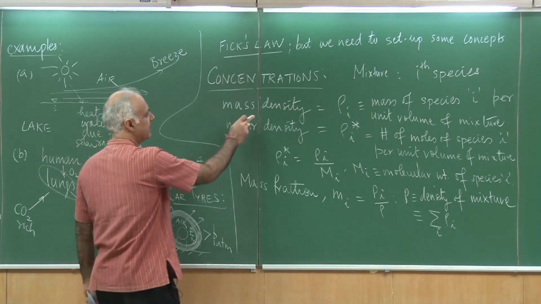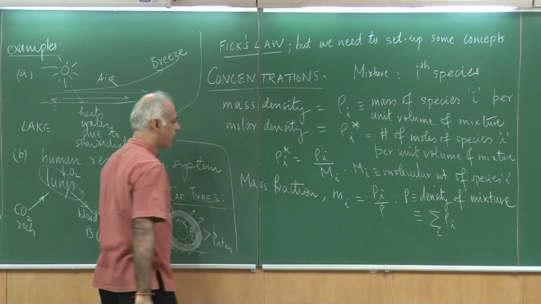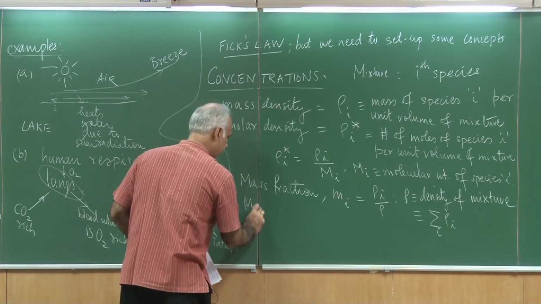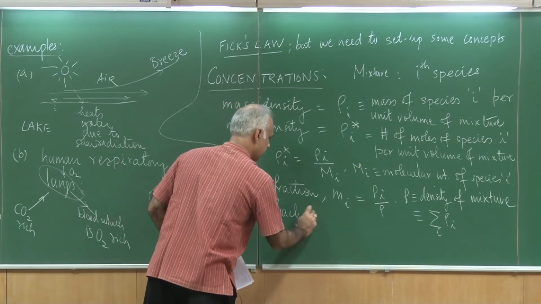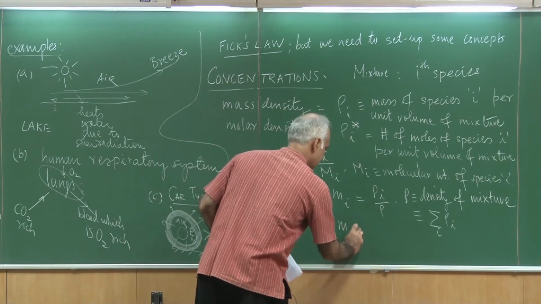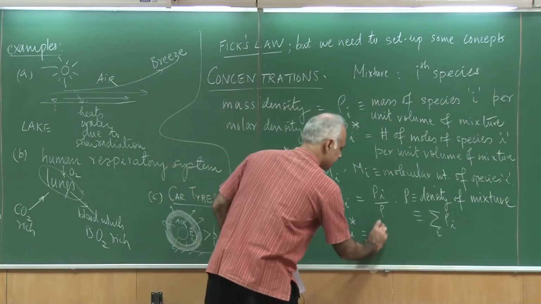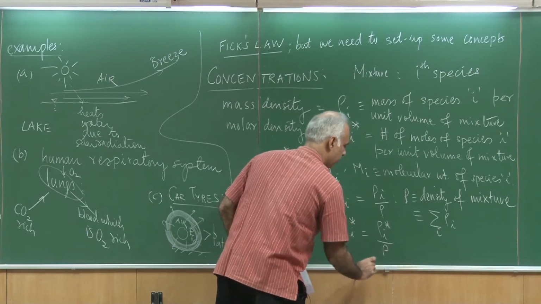Having defined the mass density and molar density, I can now talk about mass fraction, and likewise I can talk about mole fraction. The mole fraction is given as m I star, same notation, and this is rho I star by rho star.